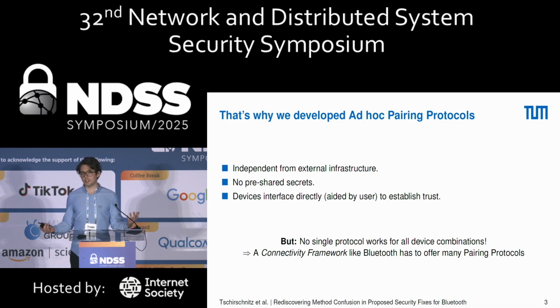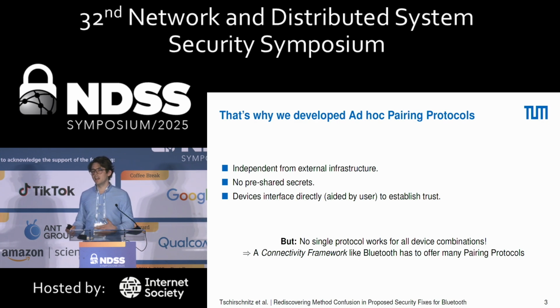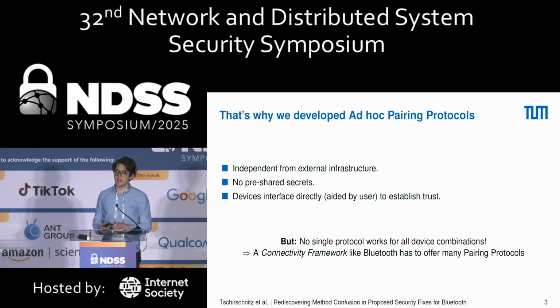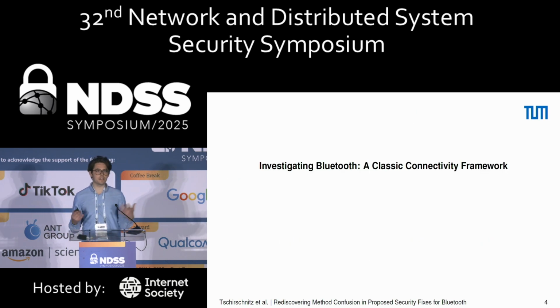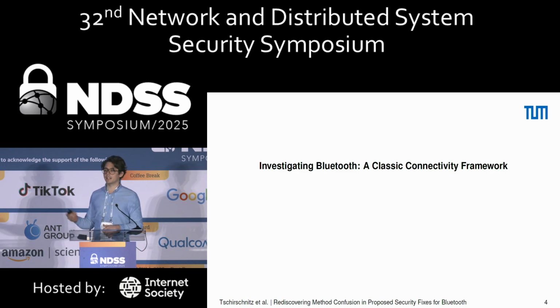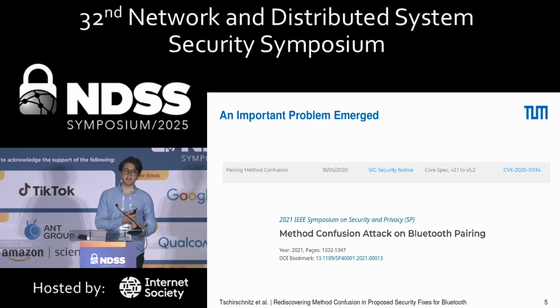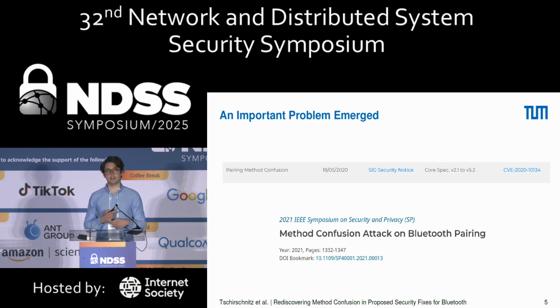We have a lot of these protocols, and we know from experience there's not one size fits all, because devices are different and they have different interfaces. So what we have are so-called connectivity suites or frameworks that combine many of these pairing protocols together and then select the right one in the right situation. Bluetooth is a classic example of that, and we all use it, and it seems to work fine. The problem is that only in 2020 we found this issue, the pairing method confusion. It was acknowledged, but it's still an open issue, it's not fixed.